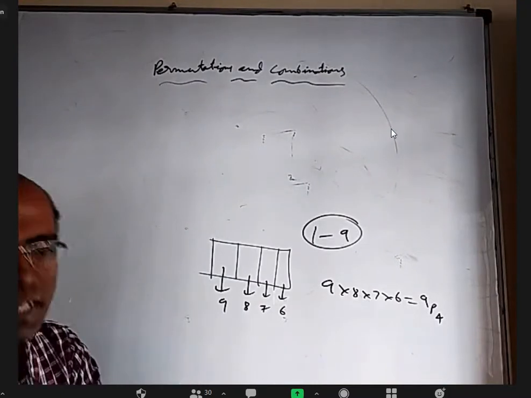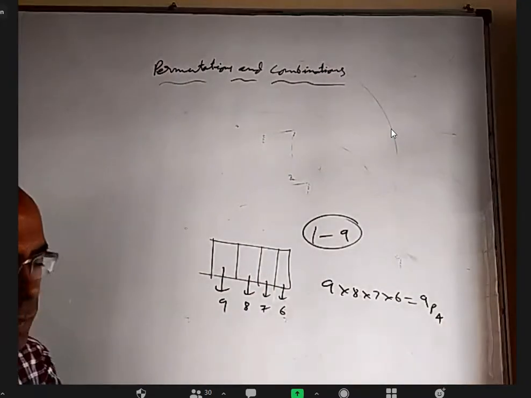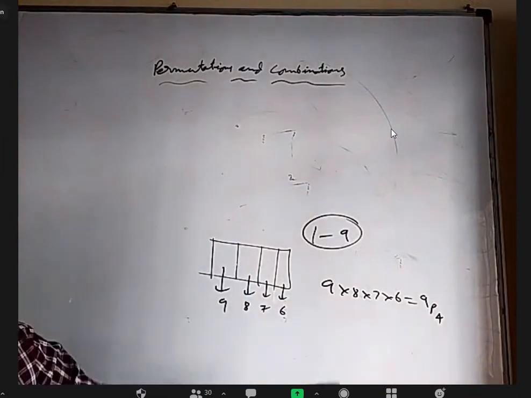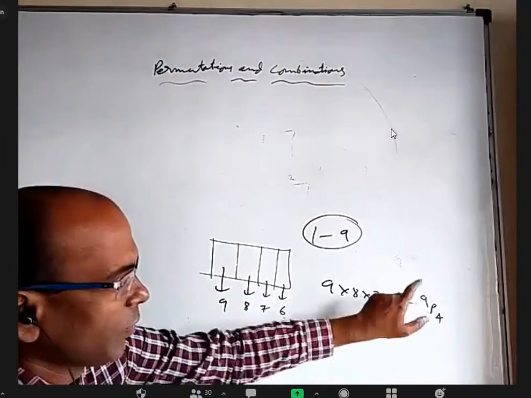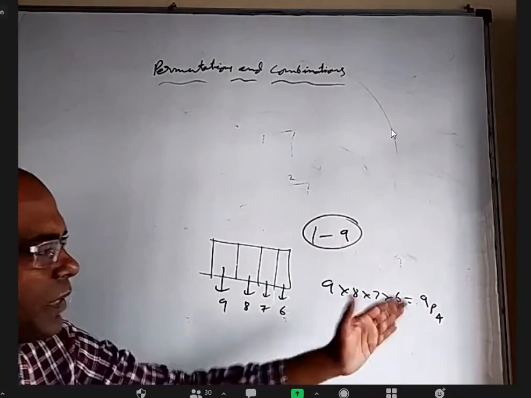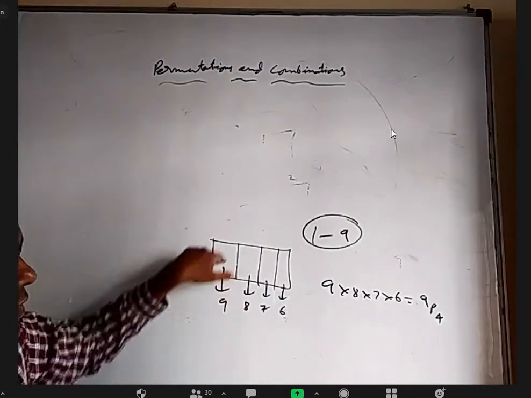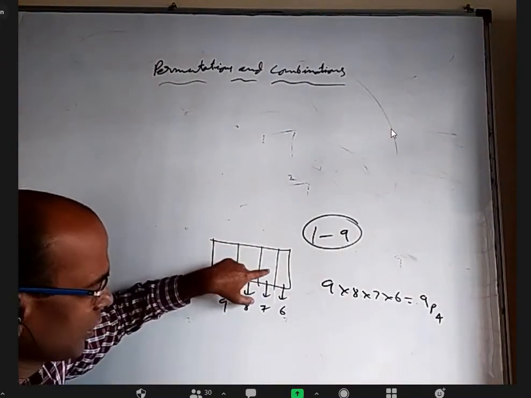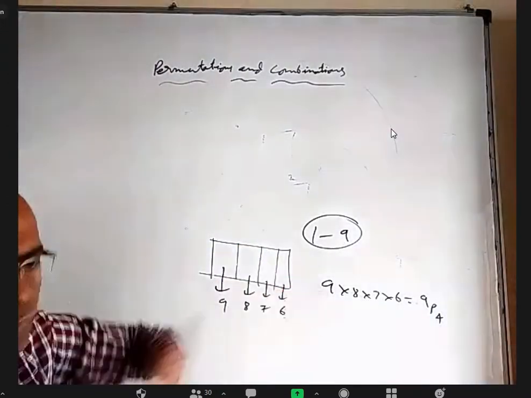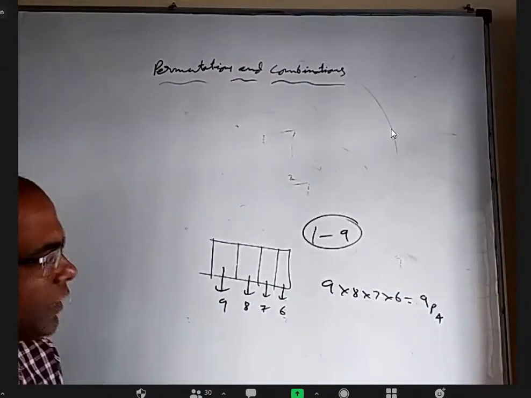But I have not just selected 4 digits, the order is also important for me. So when the order is important, that is called 9P4. From 9 items, select 4 items and arrange them in order. In 9P4, selecting the first one 9 ways, the second one 8 ways, the third one 7 ways, the next one 6 ways. Of course, this has a formula with factorials. I'll explain it a little later.